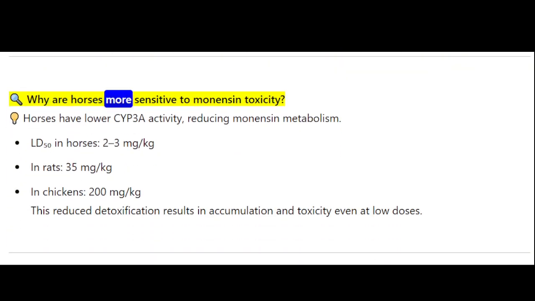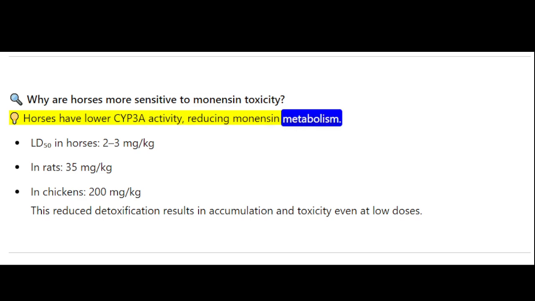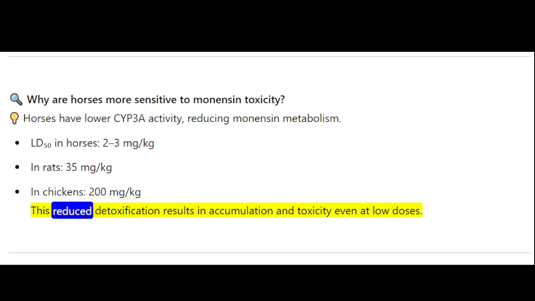Why are horses more sensitive to monensin toxicity? Horses have lower CYP3A activity, reducing monensin metabolism. The LD50 in horses is 2-3 mg/kg. In rats, 35 mg/kg. In chickens, 200 mg/kg. This reduced detoxification results in accumulation and toxicity even at low doses.